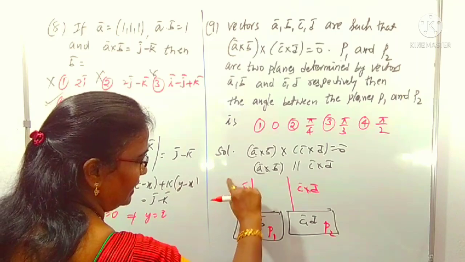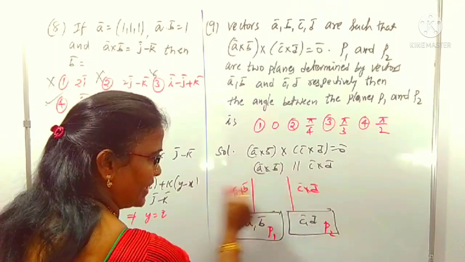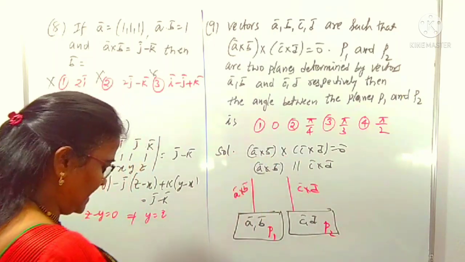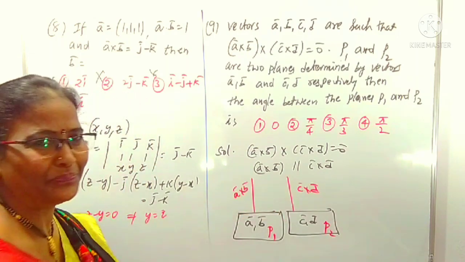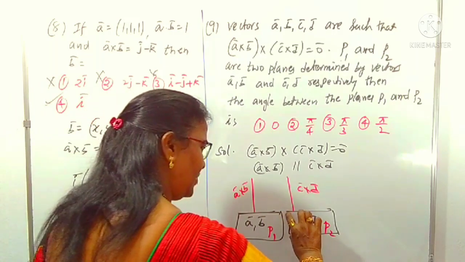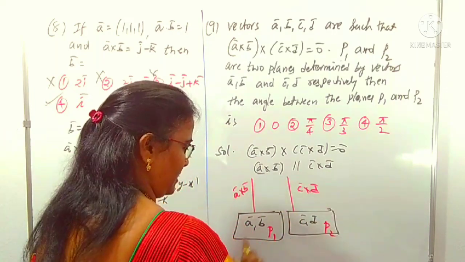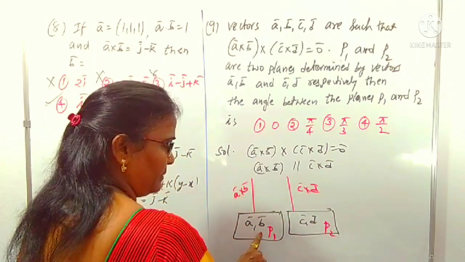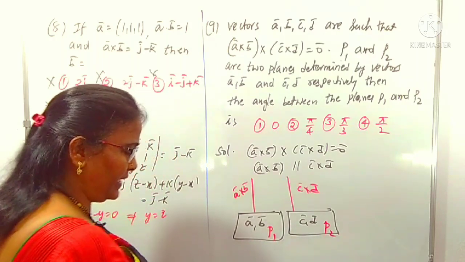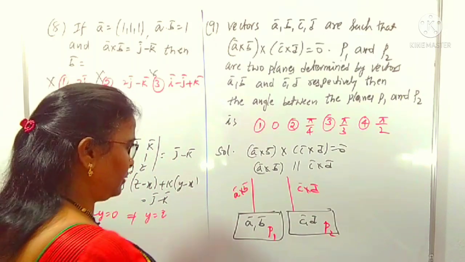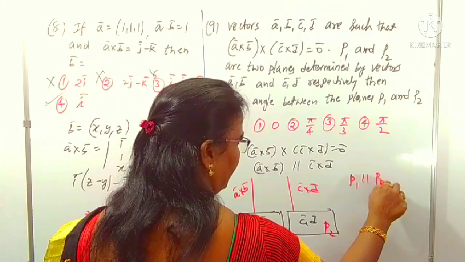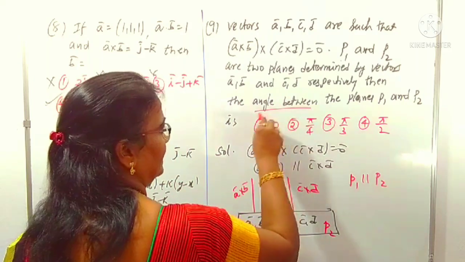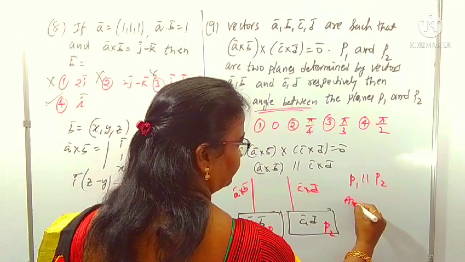And also you know clearly that A cross B is parallel to C cross D by this condition. Indirectly, what can you understand? Are these two parallel planes or not? Yes, this is parallel to this, P2. So P1 is clearly parallel to P2. Very simple question. P1 is parallel to P2 means what? The angle between them is 0. That's it.